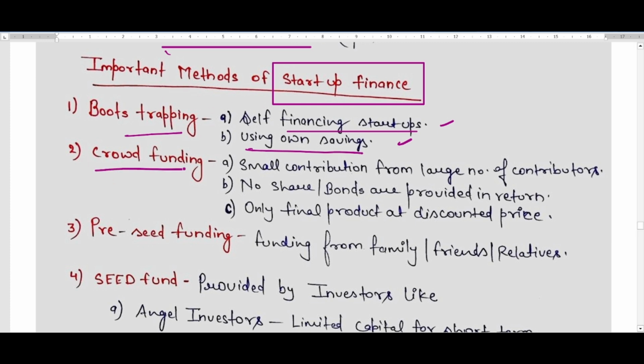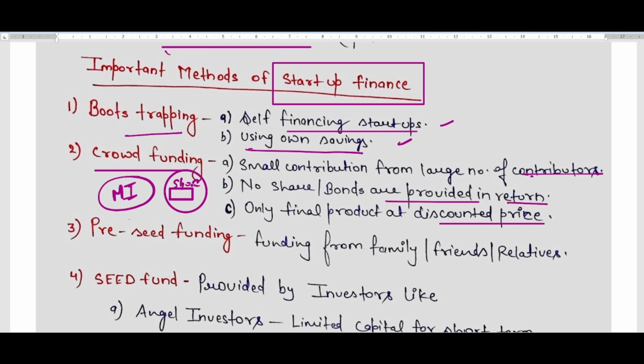Another mechanism is crowdfunding. In crowdfunding, small contributions from a large number of contributors are provided. No share or bond is provided in return, only the final product at a discounted price. For example, let's assume MI has integrated some technology and has launched in the market a kind of shoe which has some technological aspect also.